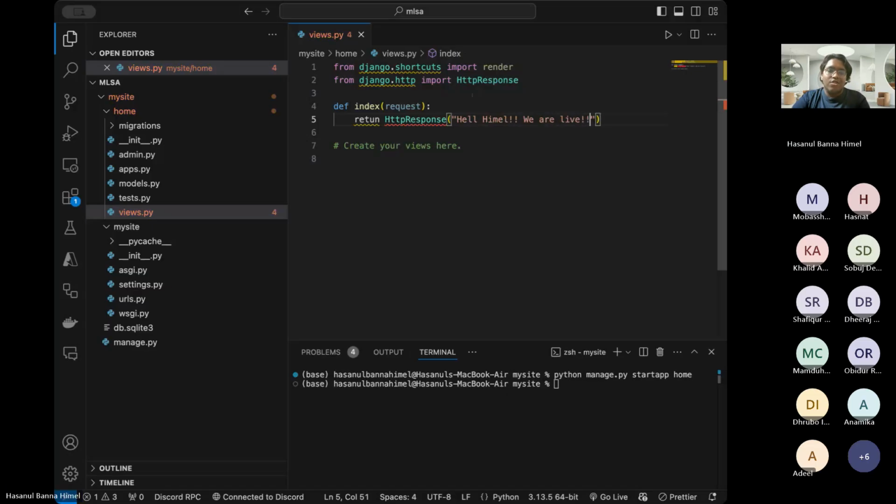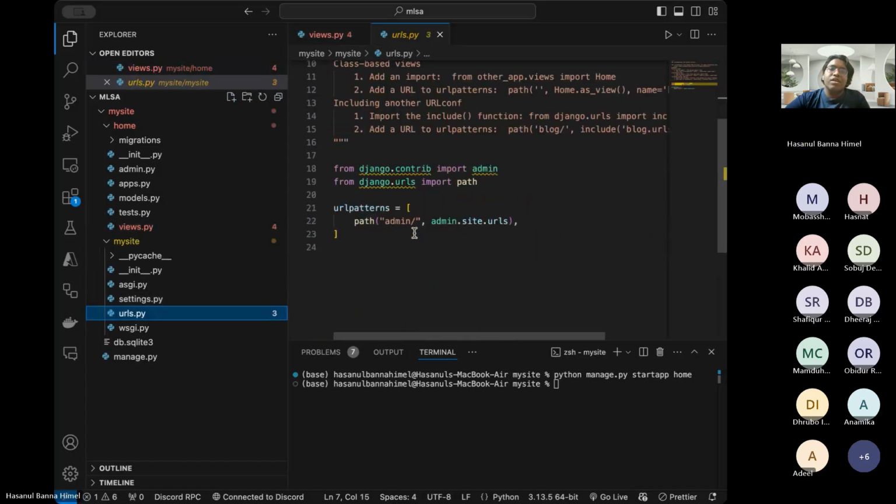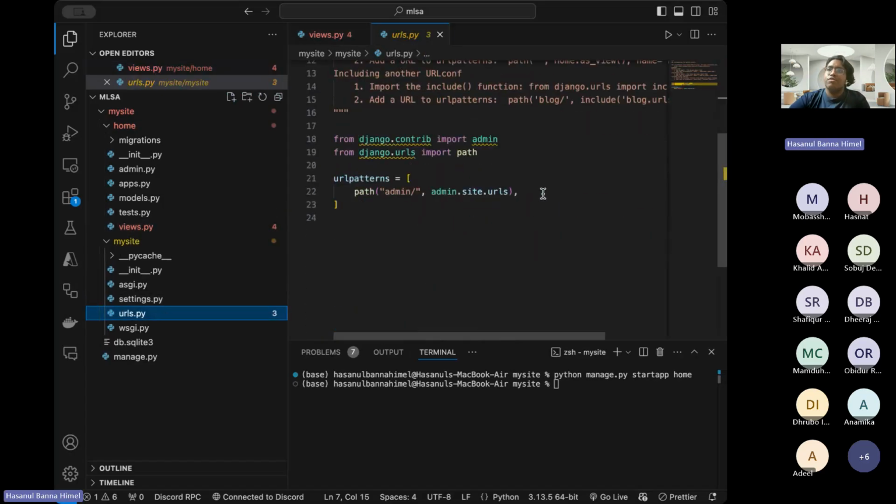Okay. So now what we need to do is connect this to our URL. For that, we will be going inside our urls.py. Here, at first we need to connect this home to our my site.